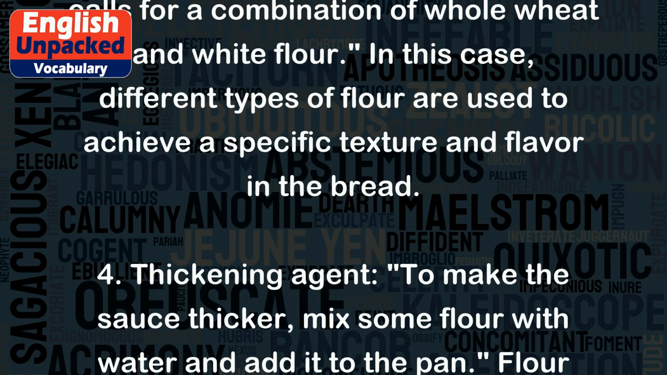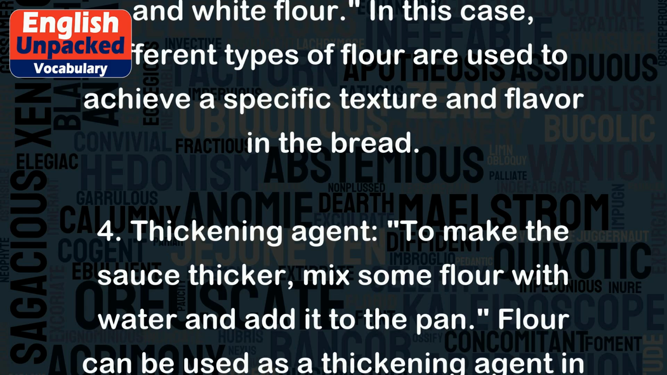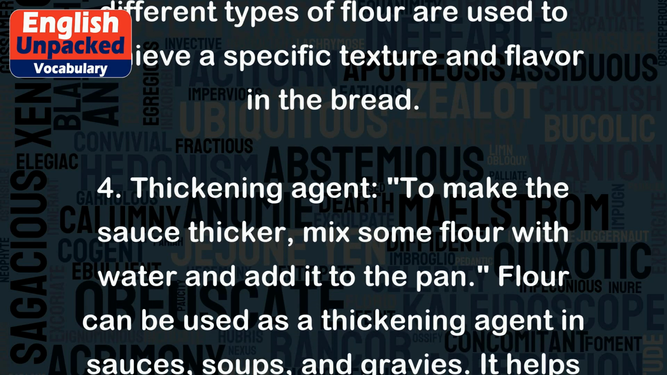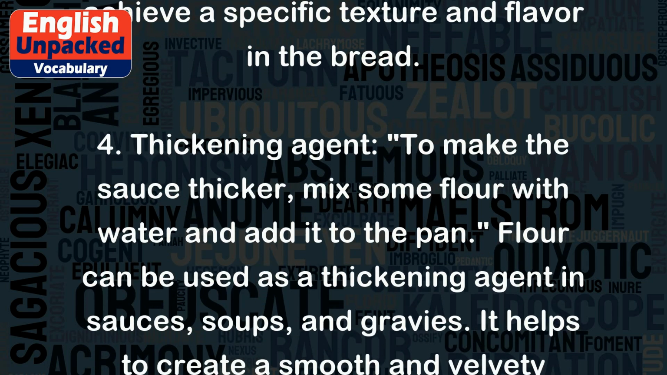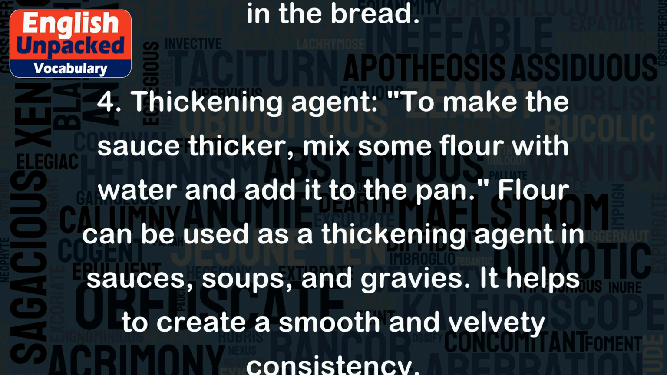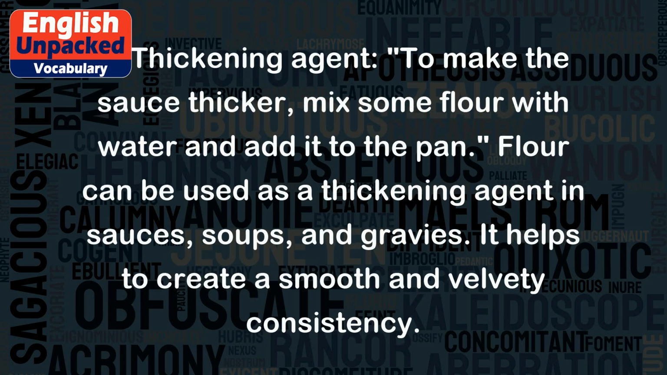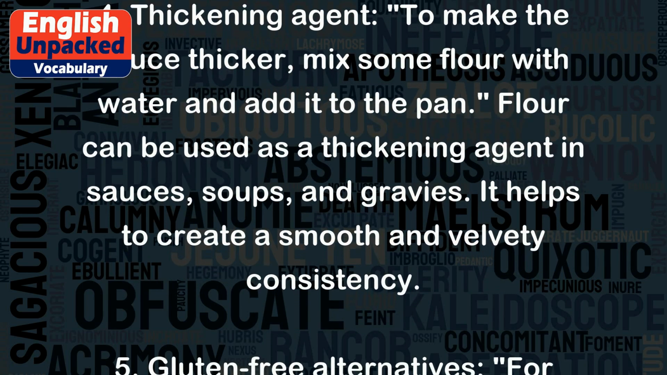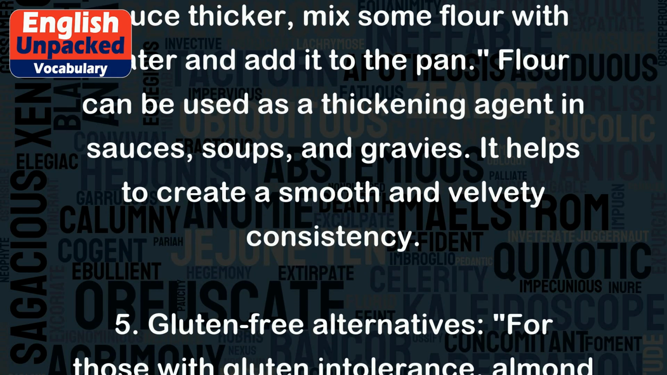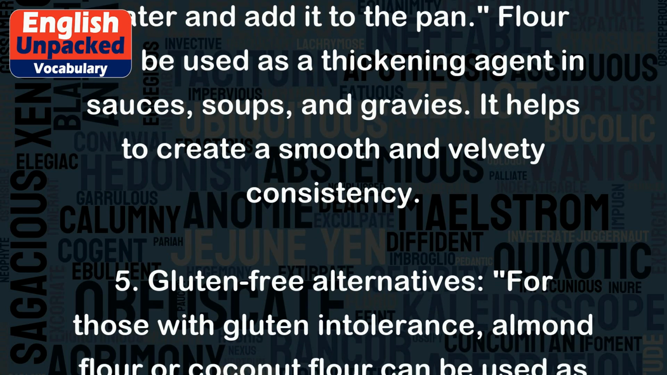4. Thickening agent. To make the sauce thicker, mix some flour with water and add it to the pan. Flour can be used as a thickening agent in sauces, soups, and gravies. It helps to create a smooth and velvety consistency.